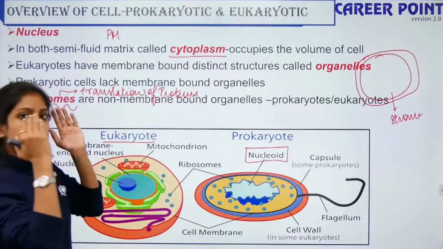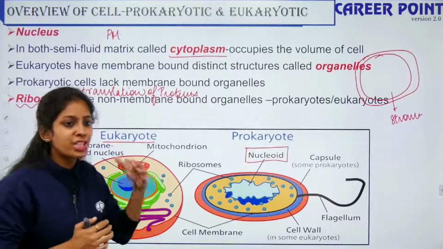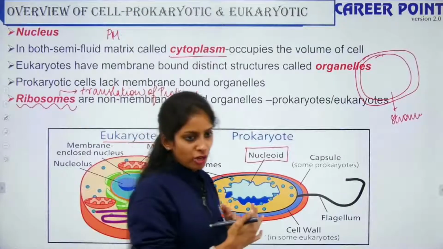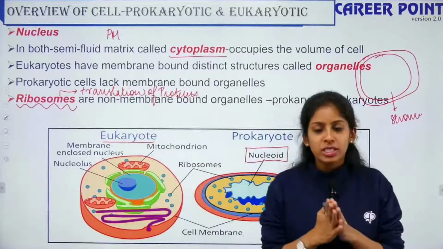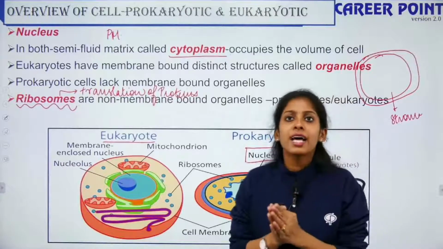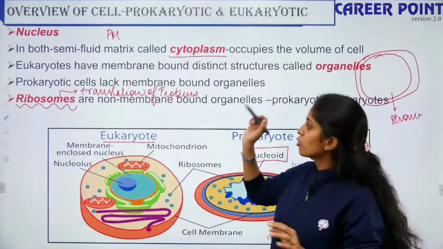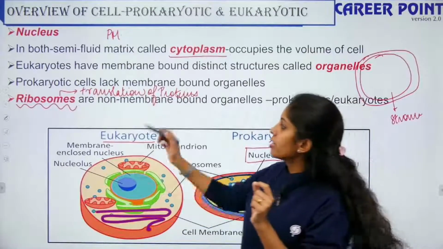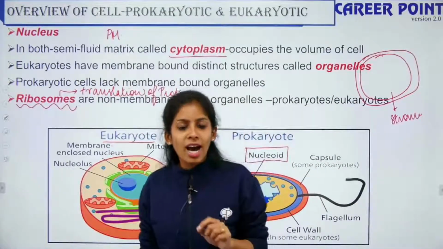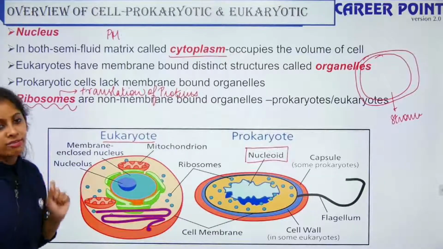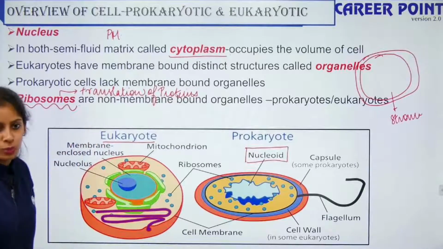Similarly, the entire purpose of your cell is to produce proteins. Yes, your cell undergoes a lot of metabolic processes, but at the end of the day, the main function of your cell is to produce proteins, and for that it has to undergo a process known as translation, and for translation the major players are your ribosomes. Without ribosomes, your proteins will not be produced. Thus all living cells have ribosomes with them.